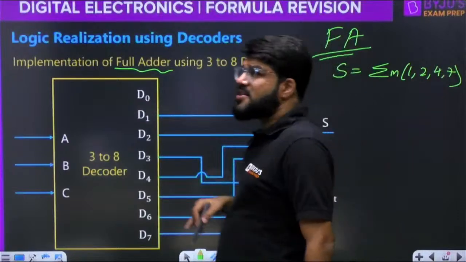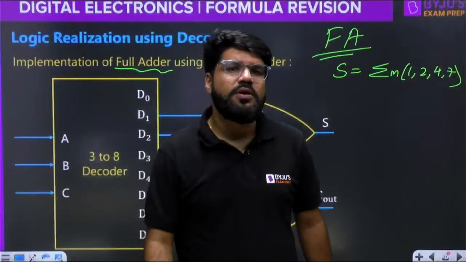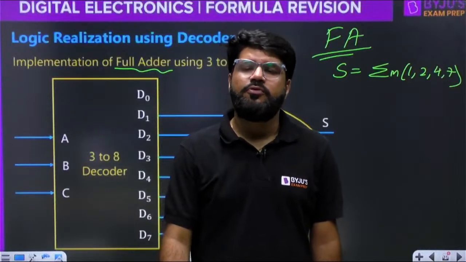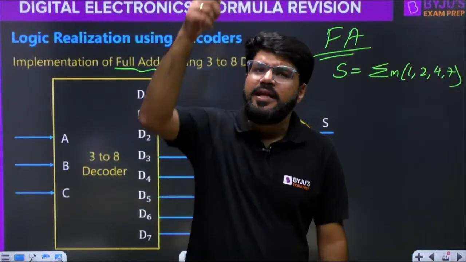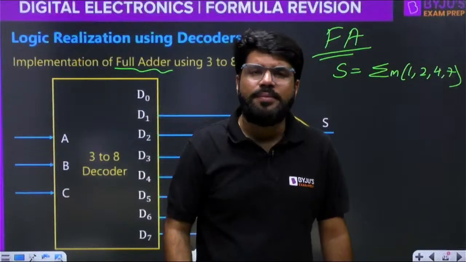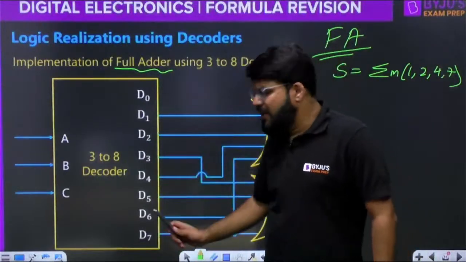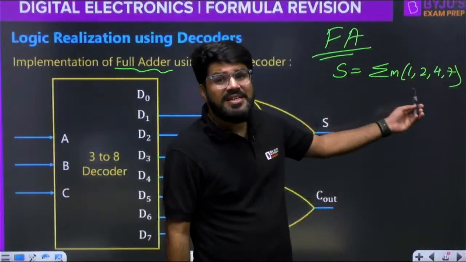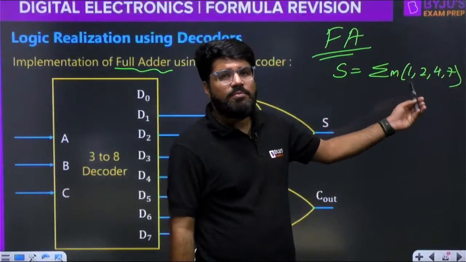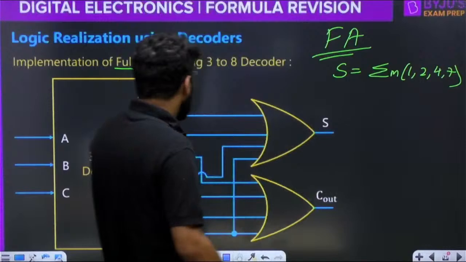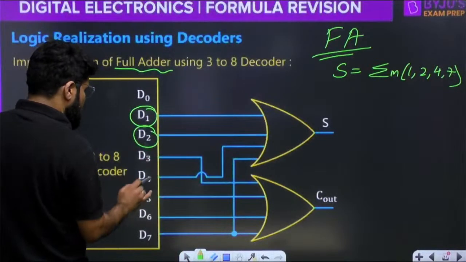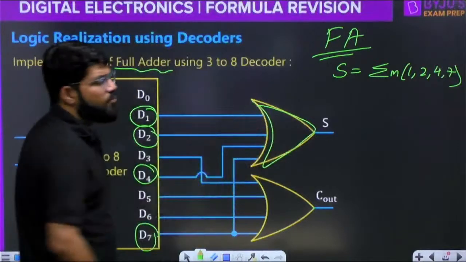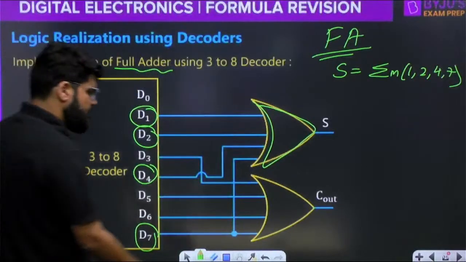To implement the sum output, what do you need? You need the minterms 1, 2, 4, 7. If you take a decoder, it contains all the minterms D0 to D7. Whatever minterms you need, you just do the summation, that is logical OR: D1 plus D2 plus D4 plus D7. You feed them into a 4-input OR gate. This realizes your sum.